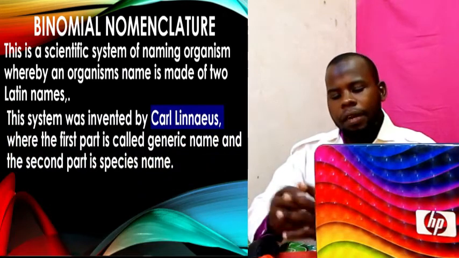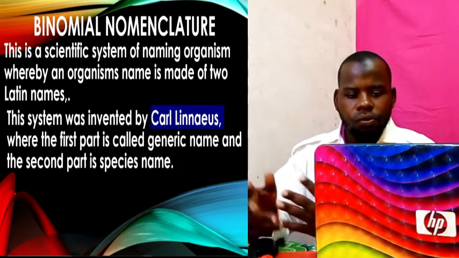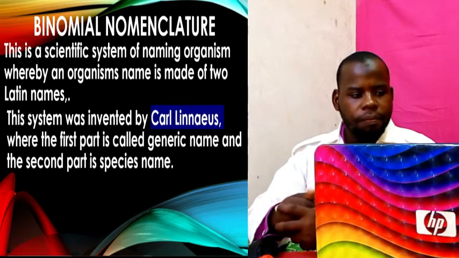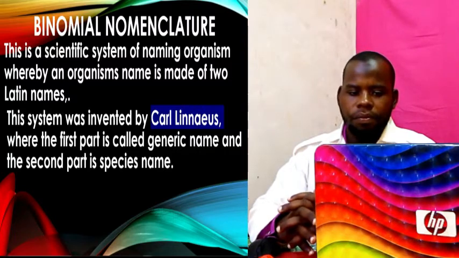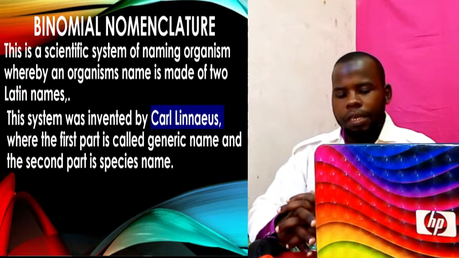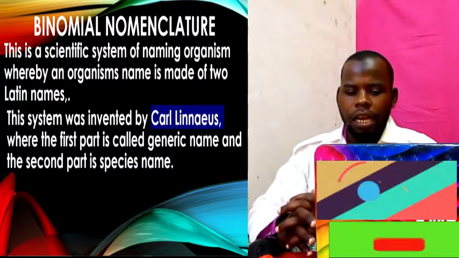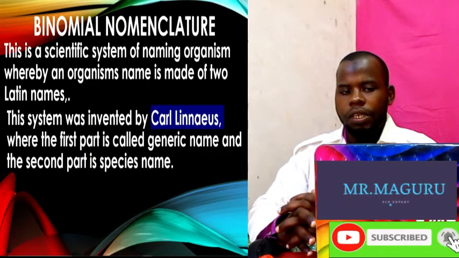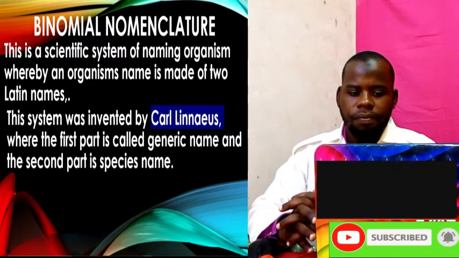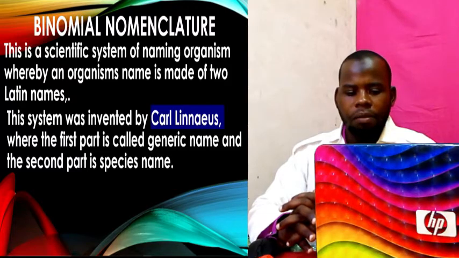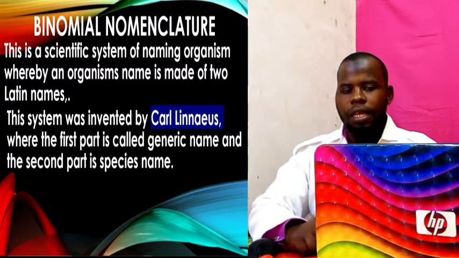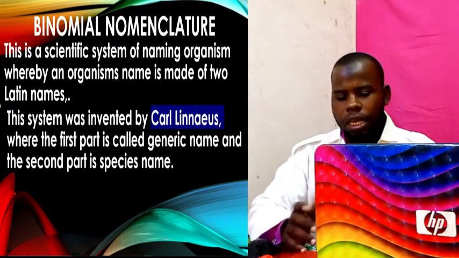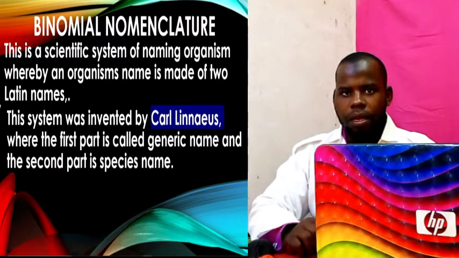This system was introduced by Carl Linnaeus, where the first part is called the generic name and the second part is the species name. So binomial nomenclature is the system of naming organisms by considering 2 Latin names.